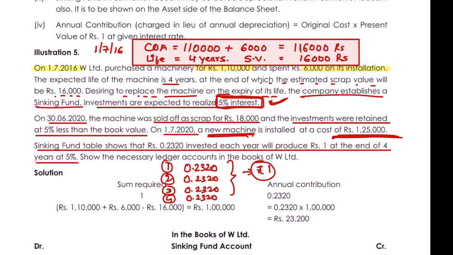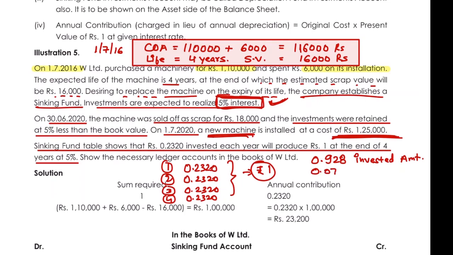So if you want to calculate the interest, you can calculate it internally. 0.2320 four times becomes 0.928. This is the invested amount. And how much would be the interest? If you deduct 0.928 from 1, then 0.072 will be the interest amount. Okay. So that is the basic information they have given.